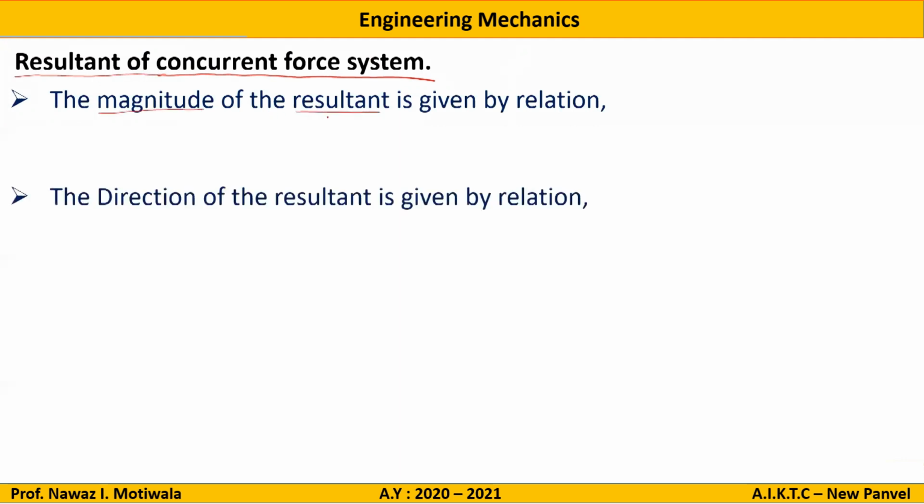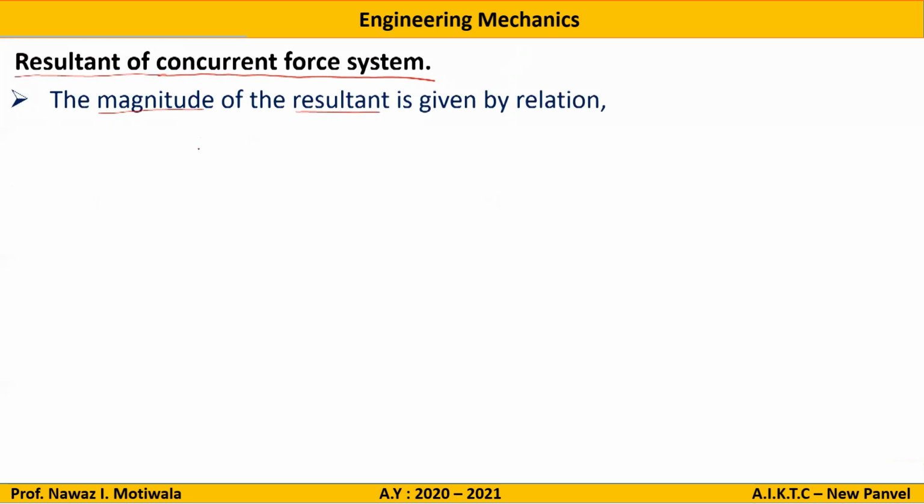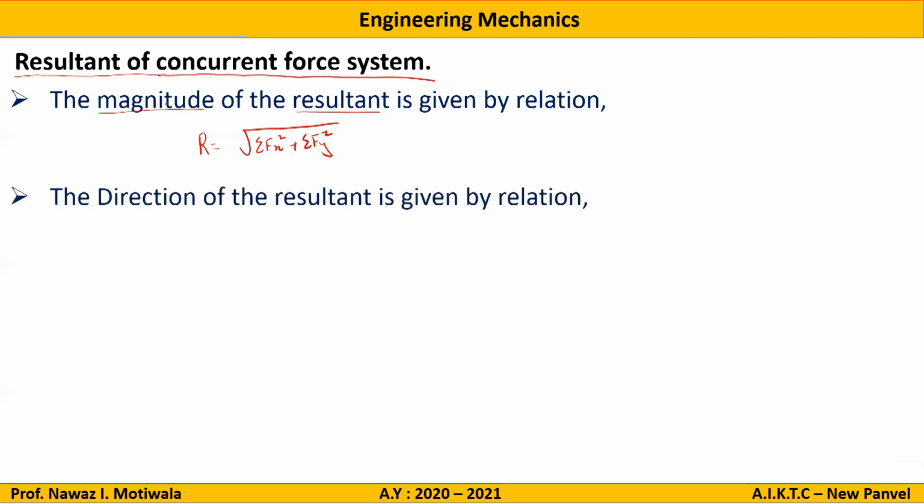The magnitude of the resultant is given by the relation R is equal to square root of summation Fx square plus summation Fy square, where summation Fx means add all the forces in x direction, and summation Fy means add all the forces in y direction. Now we have got the magnitude, but force has magnitude as well as direction. So the direction of the resultant is given by theta is equal to tan inverse of summation Fy by summation Fx, and this is in modulus.